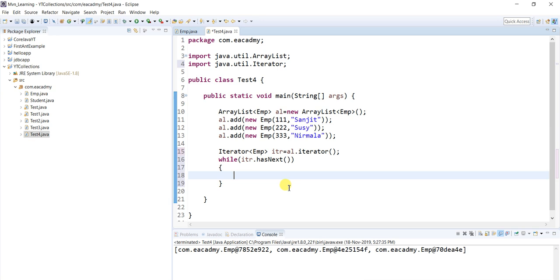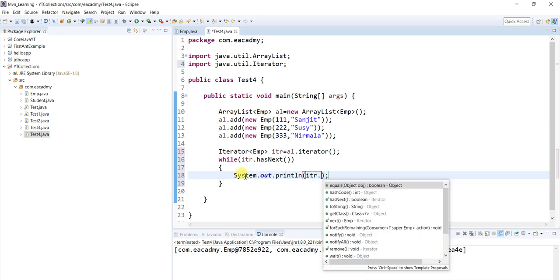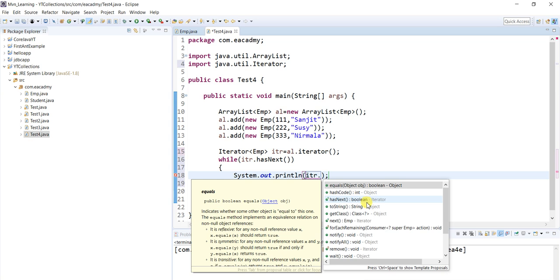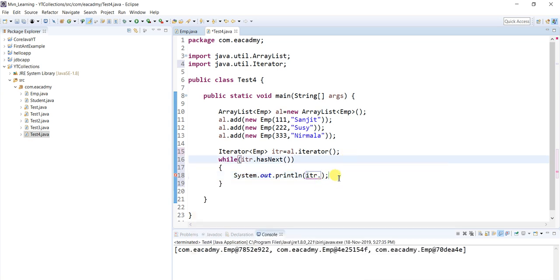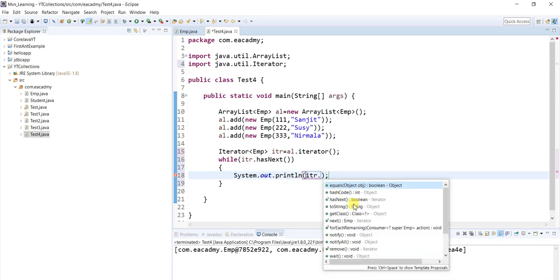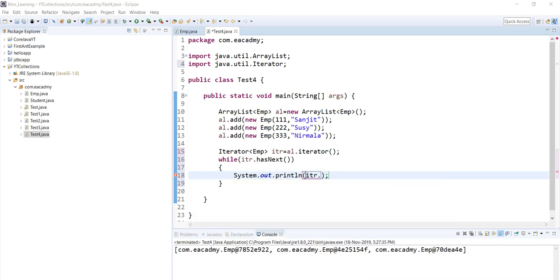Let's see what I am going to write here inside this particular thing. Let's say I write sys out, okay, and itr dot, okay, you can't see any method, right? There is no such method available. Using itr you can only get the object.